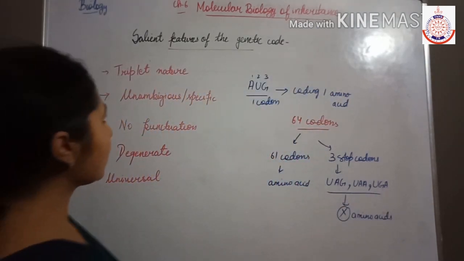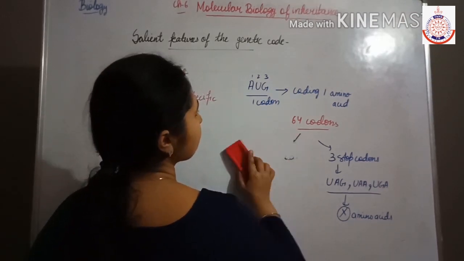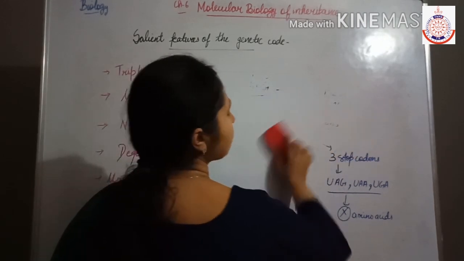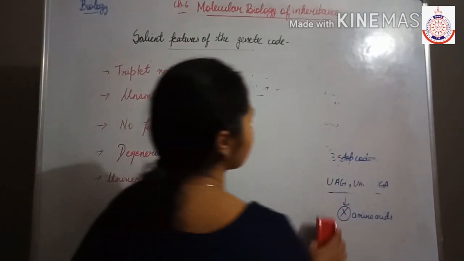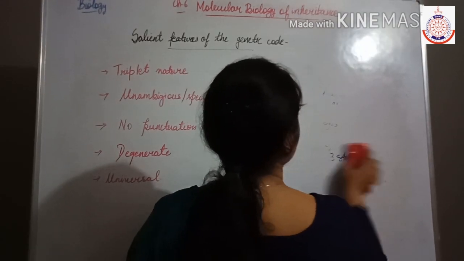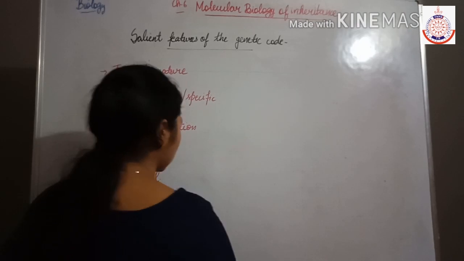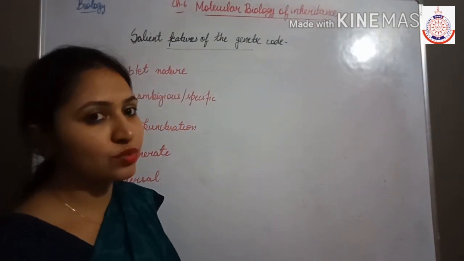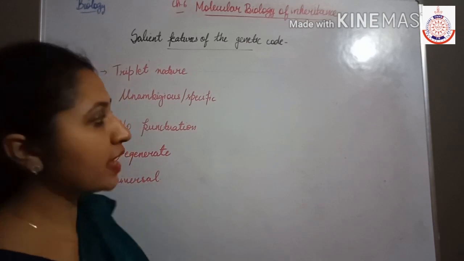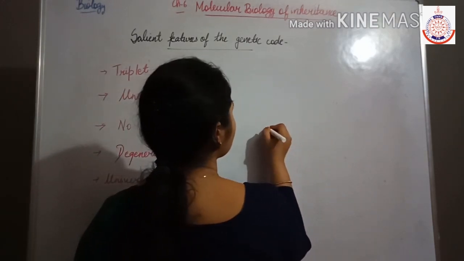Now the next is unambiguous or specific. Specific means that one codon is responsible for synthesizing one amino acid. Now next is no punctuation. If we have to show the codons present on the mRNA, then we will not use any comma or full stop.